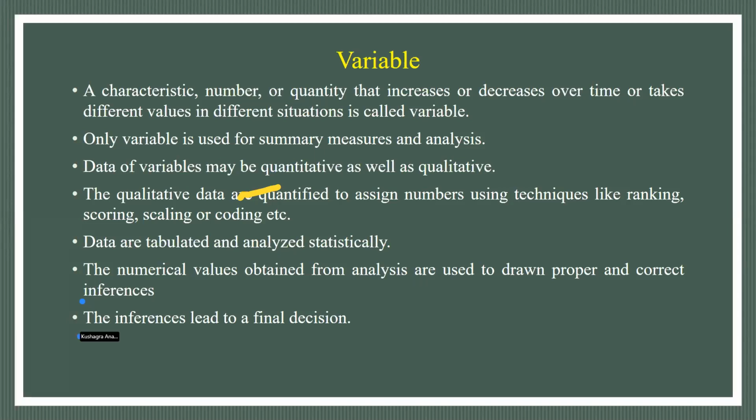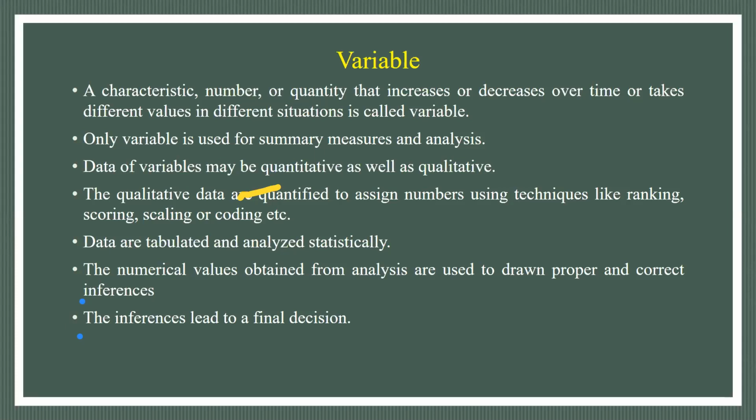Data variables may be quantitative or qualitative. Quantitative means it can be measured. Qualitative means it is categorical; you can simply classify it. Qualitative data can also be quantified by assigning numbers using techniques like ranking, scoring, scaling and coding. Whatever qualitative data comes, we assign it numbers using a fixed criterion, and then apply statistical analysis.